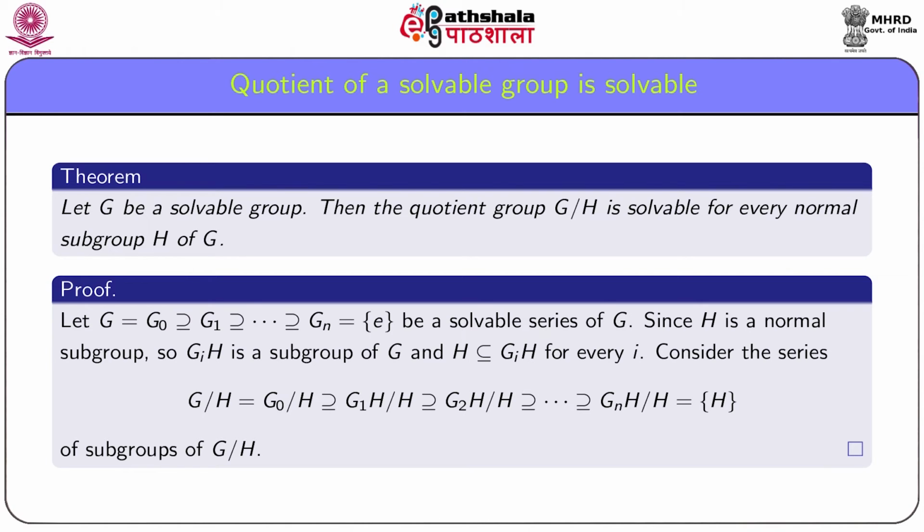Let G be a solvable group, then it has a solvable series, say G = G0 contains G1 and so on.